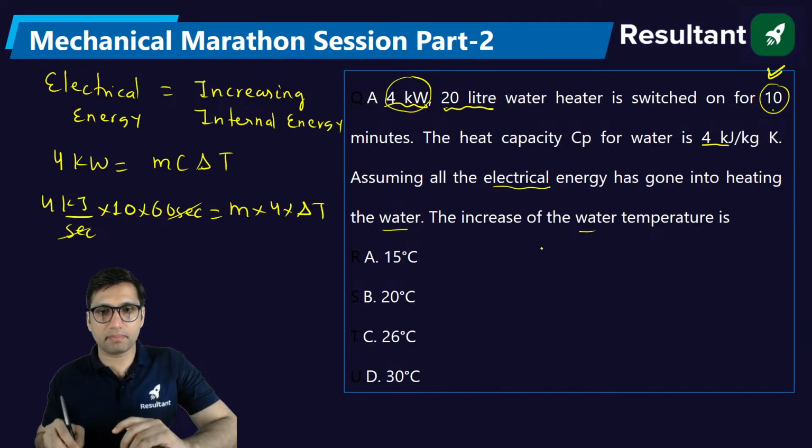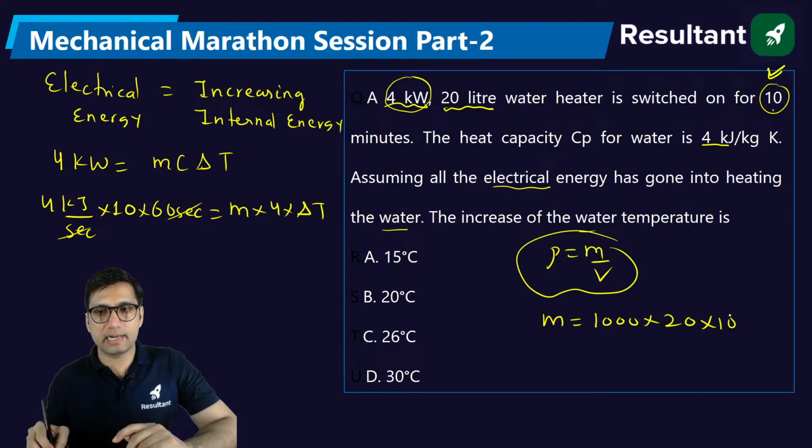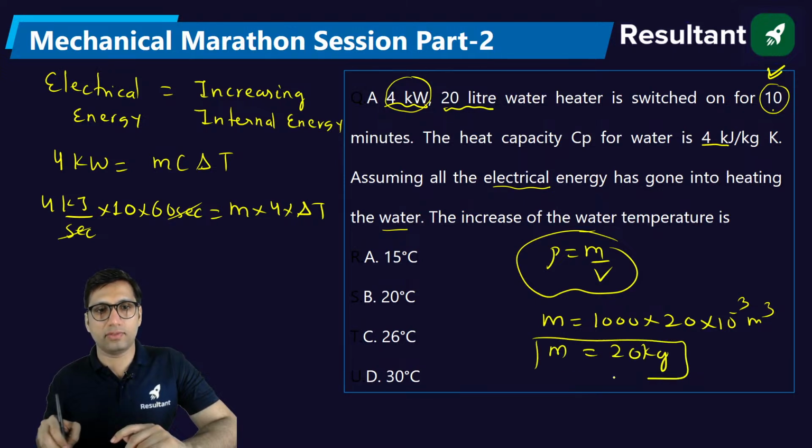Next thing we have to find is mass. Now, density is equal to mass per unit volume. We all know that. So mass of the water will be equal to density of the water, which is 1000, into volume, which is 20 liter. Liter is 10 power minus 3 meter cube. So you will simply get 20 kg. The mass will be 20 kg. Just put the value of mass as 20 into 4 into delta T. You will get the answer.